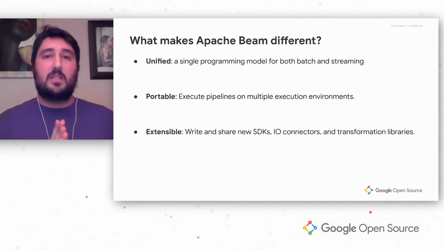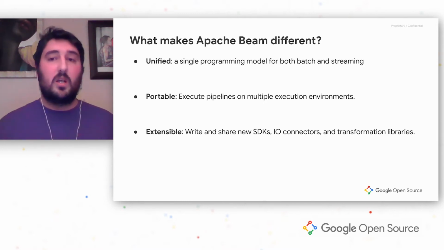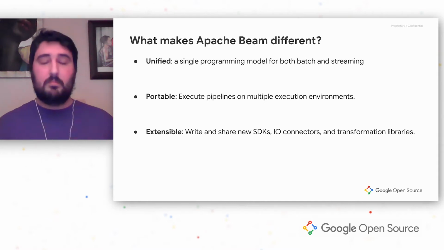There are three main things that make Apache Beam different. The first one is that it's unified. We have a single programming model for both batch and streaming. It's portable, so it can be executed in different execution environments, and it's extensible. So we can provide and share new SDKs, IO connectors, and transformation libraries.